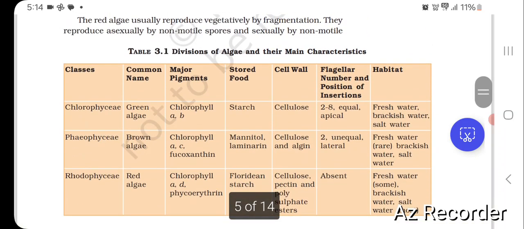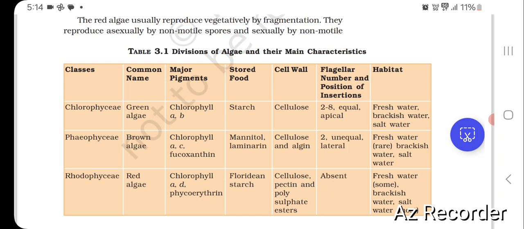Now here is the table, divisions of algae and their main characteristics. The first class is Chlorophyceae. This is green algae having chlorophyll a, b. Stored food is in the form of starch. Cell wall is cellulose. Flagella number and position of insertion: 2 to 8, equal and apical. Habitat is freshwater, brackish water, salt water.